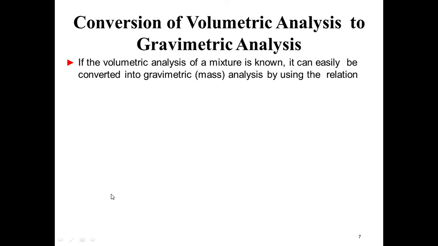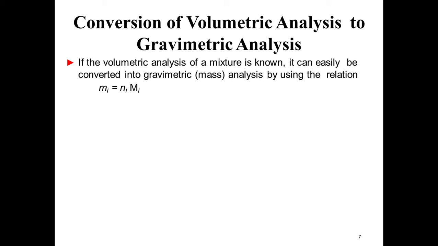Let us see. Let us consider that if the volumetric analysis of a mixture is known, that is, we know the volume basis, it can be easily converted to the gravimetric analysis, the mass analysis basis, by using the relations. So that relation is the mass of the ith species. See, if we are having the different composition of particularly coal, in coal we have carbon, hydrogen, sulfur and other components.